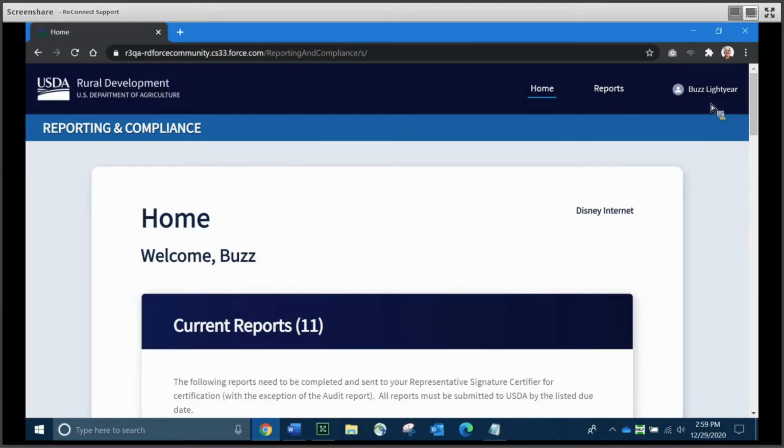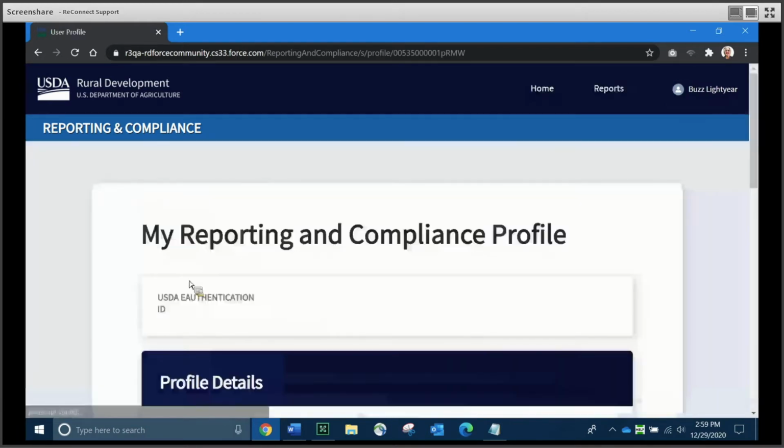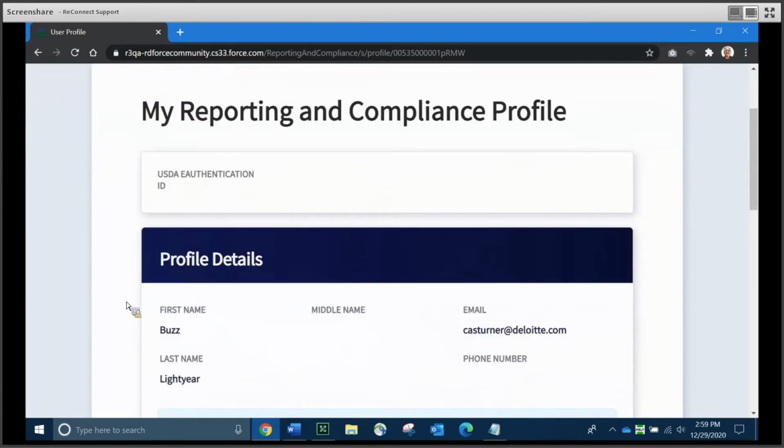Now I'm scrolled back up to the top of the page because the first part of the home page that I really wanted to delve into is this menu in the far upper right-hand corner under your name. If you just click your name, you'll see the menu drop down. And we're going to look at My RNC Profile,